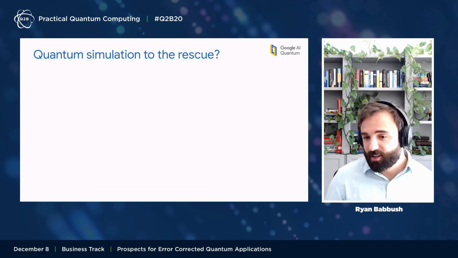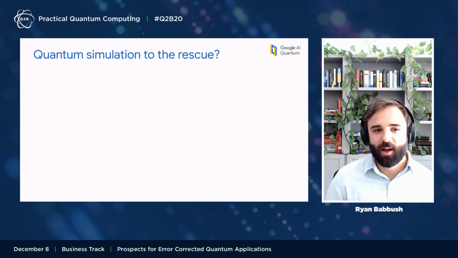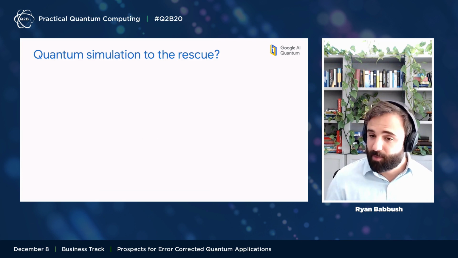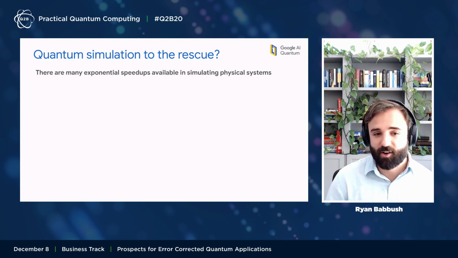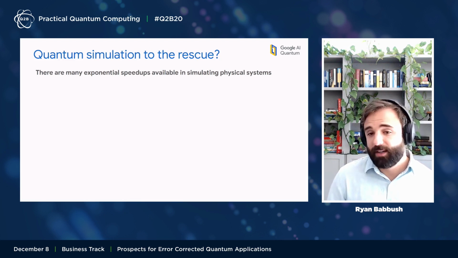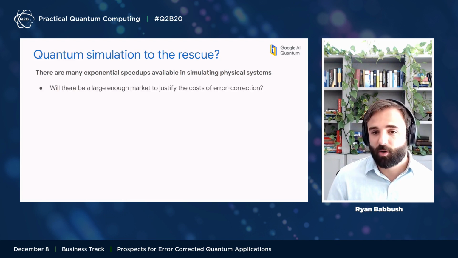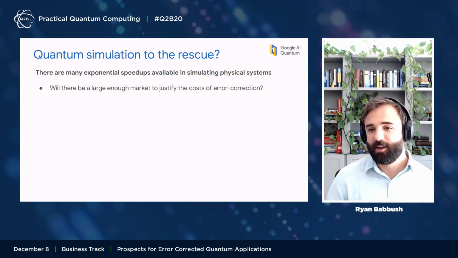I've gone through applications in linear algebra and machine learning, but the original application of quantum computers was for quantum simulation. So is that going to sort of save the day for error-corrected devices? It might. There are many exponential speedups that are available in simulating physical systems on quantum computers. But I think a question that remains is, is there going to be a large enough market in modeling physical systems to justify the large investment that will be required to build a fully fault tolerant quantum computer?